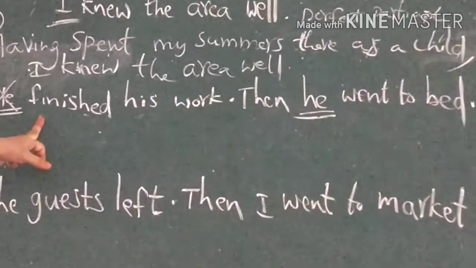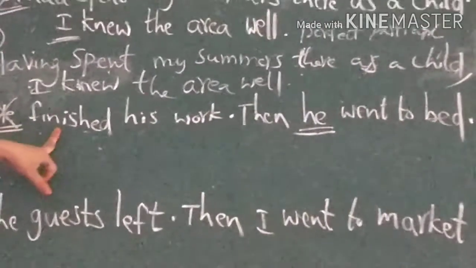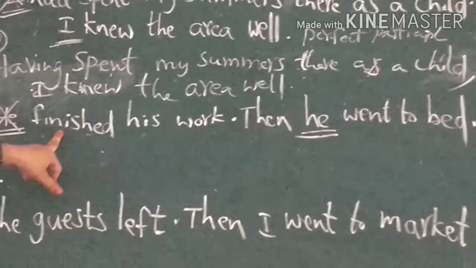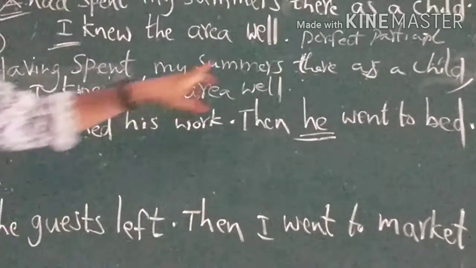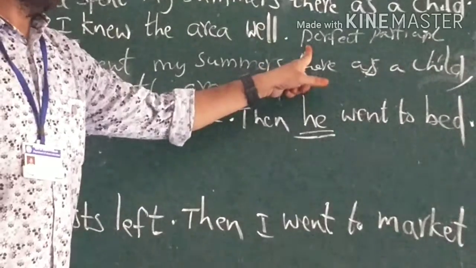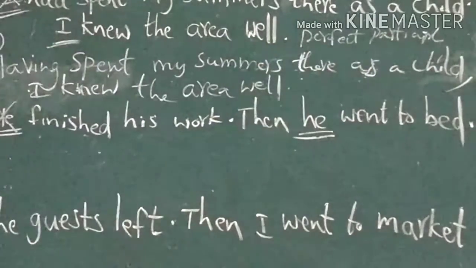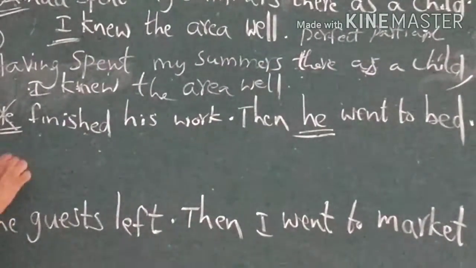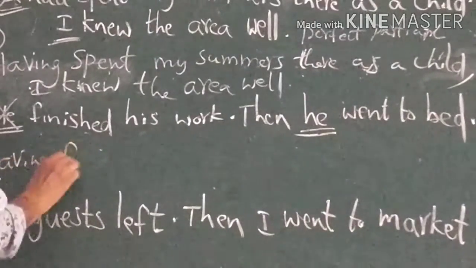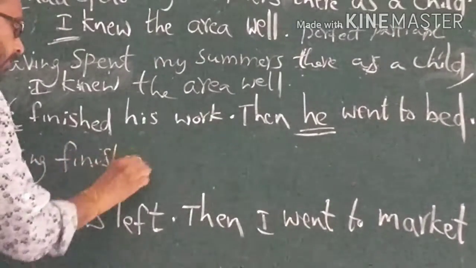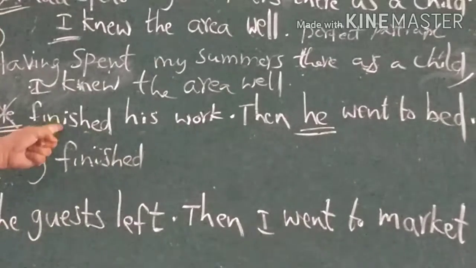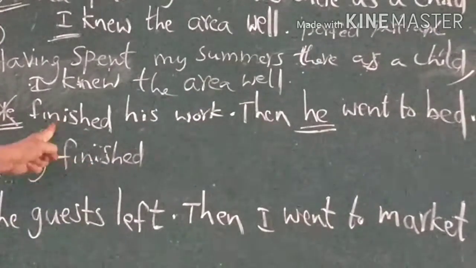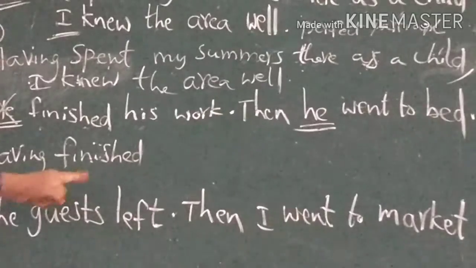Having plus verb 3 should be used to combine the sentences into one, using perfect participle. So having finished. Verb 2 changes into verb 3.